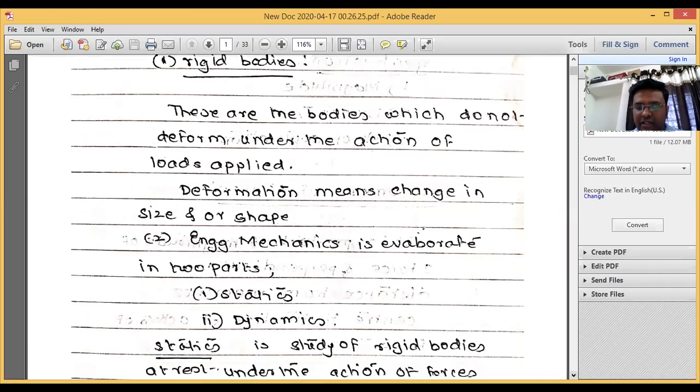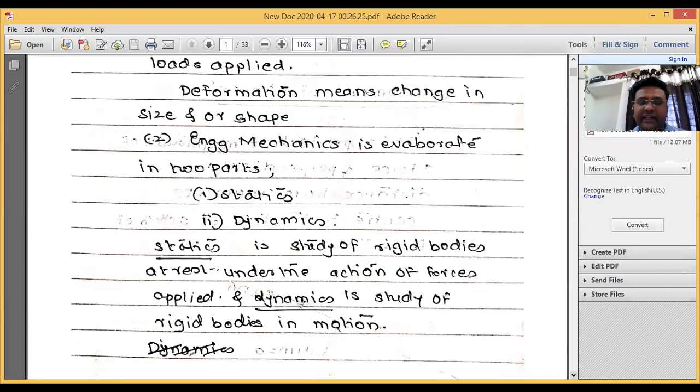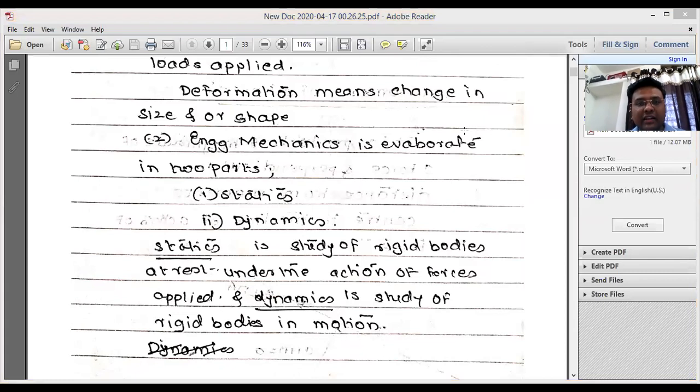So it is divided into two parts, that is nothing but statics and dynamics. Statics is nothing but the study of rigid bodies at rest under the action of forces. Now, as you know, when the body is at rest, when all the forces acting on it are equal and oppositely balanced, we are calling it the equilibrium condition. Then when we are calculating the effect of that particular force on the body, when the body is in the rest condition, we are calling it a statics problem.